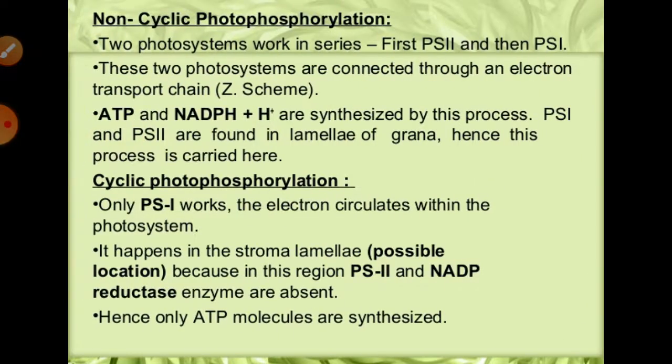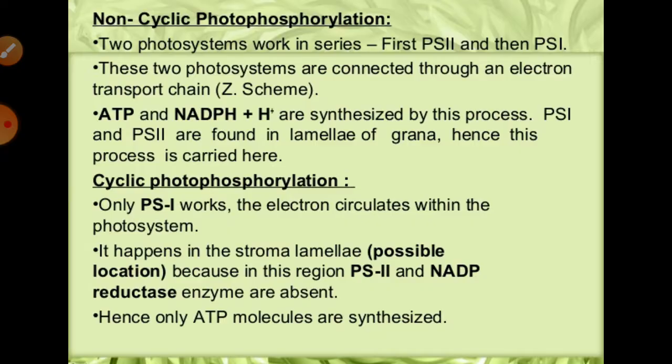Generally, photophosphorylation is of two types: non-cyclic photophosphorylation and cyclic photophosphorylation. The non-cyclic photophosphorylation is a type of photophosphorylation in which both photosystem first and photosystem second cooperate with each other. Light is needed for the synthesis of ATP here. During this, the electron released from photosystem second does not return back, hence it is known as non-cyclic photophosphorylation.